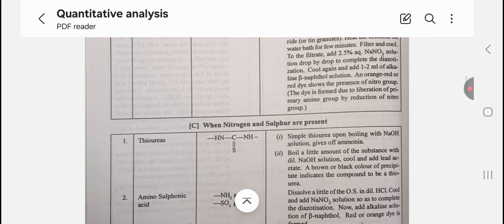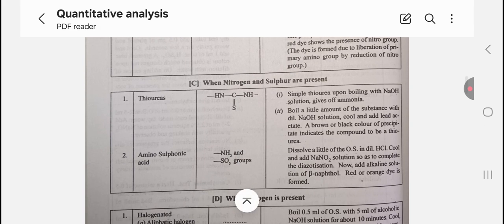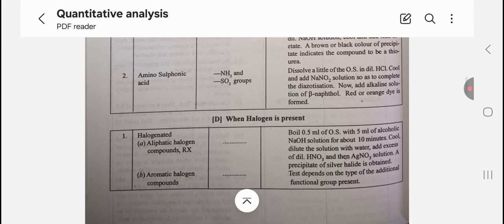Third, when nitrogen and sulfur are present, thermolysis. Sulfonamide upon boiling with a NaOH solution gives off ammonia. Sulfonic acid: dissolve a little of the organic substance in dilute HCl. Cool and add NaNO2 solution. To complete the diazotization, now add alkaline solution of beta-naphthol. A red or orange dye is formed when a primary aromatic amine is present.